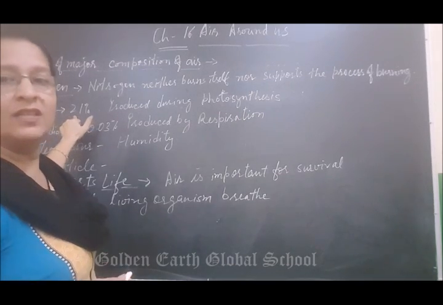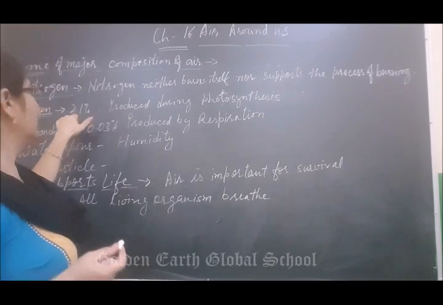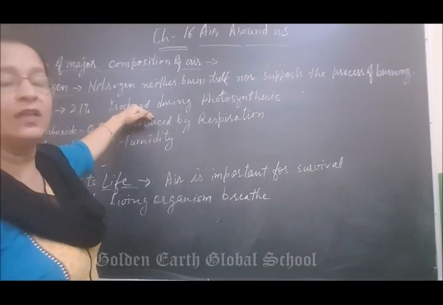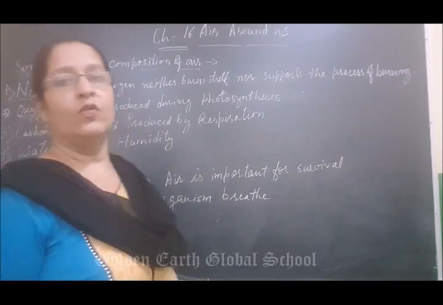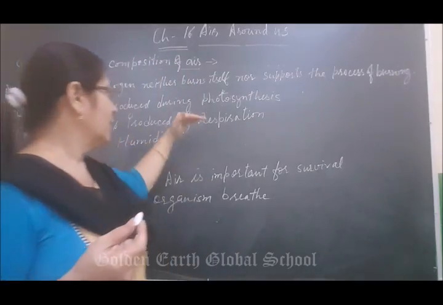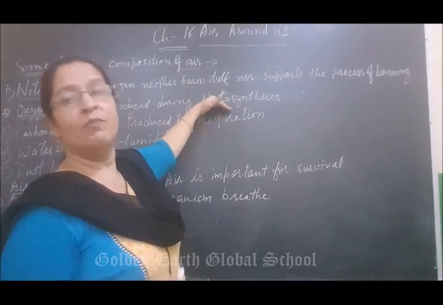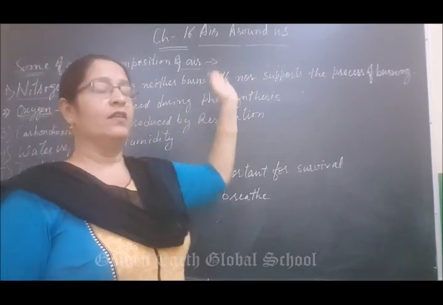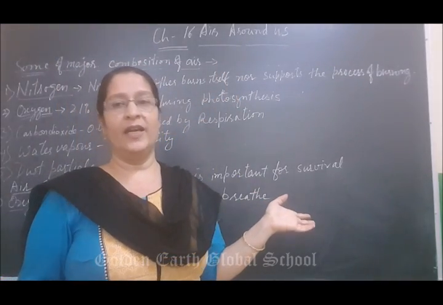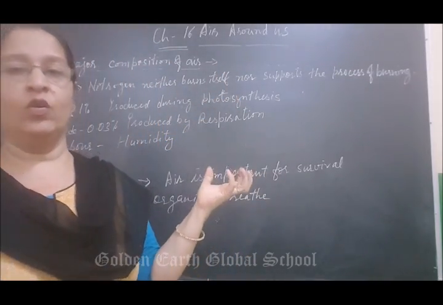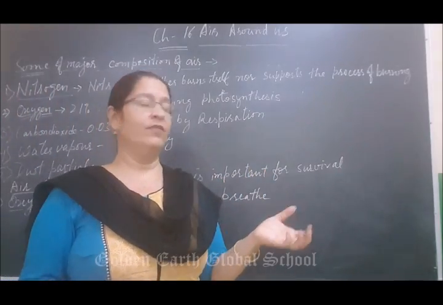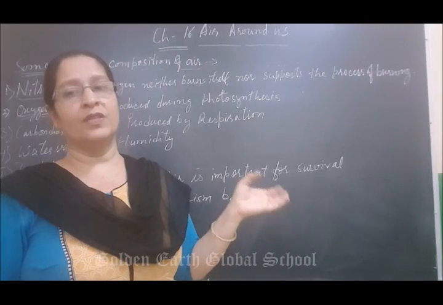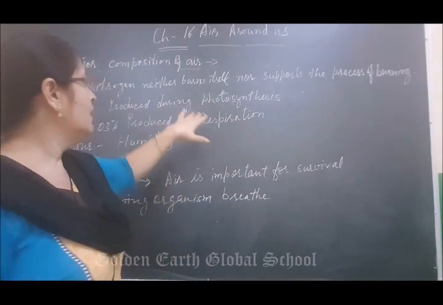We know that oxygen is present in our atmosphere at 21%. How is it produced? It is produced during the process of photosynthesis. We know that green plants can make their food with the help of photosynthesis. In the presence of sunlight, chlorophyll absorbs sunlight. With carbon dioxide and water, it will form oxygen and energy for the plant.